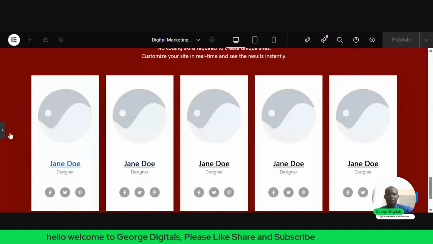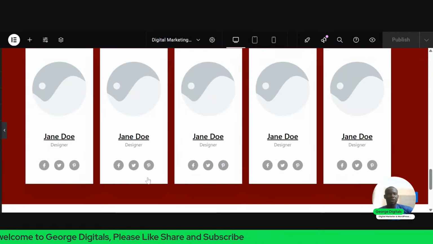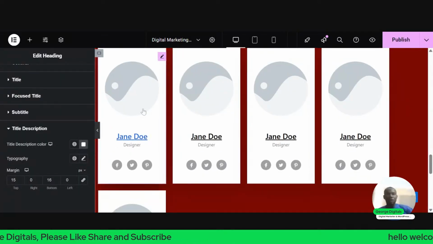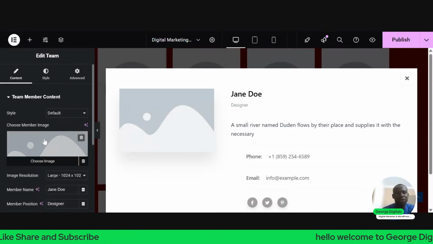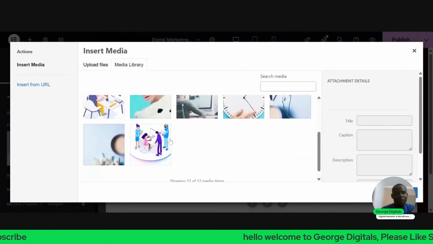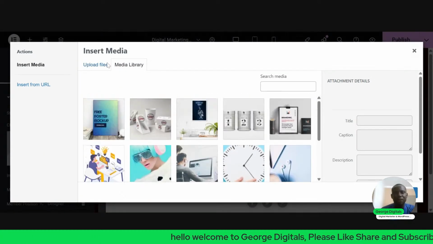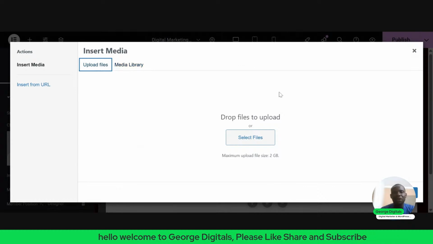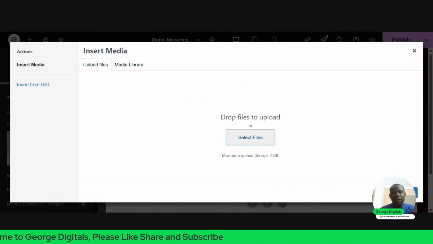So if you notice this for the theme, what I want to do is change and add some images. Just click on this. So you just click on this place. You can add the team member's image. Let me upload that image for the team member. Click on this place. You see select image.